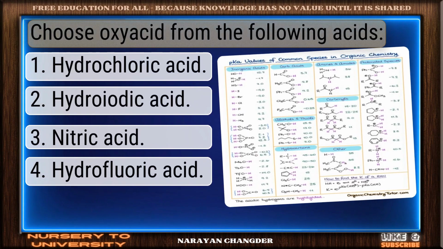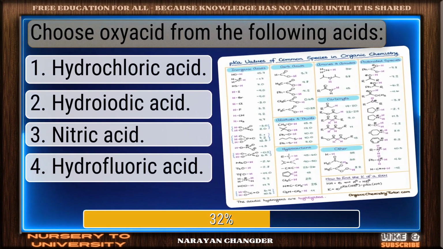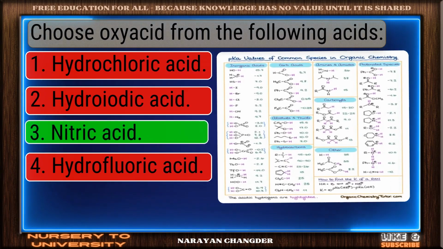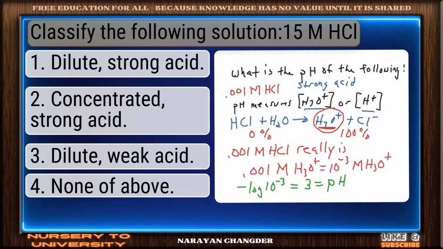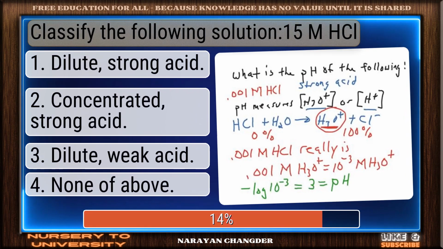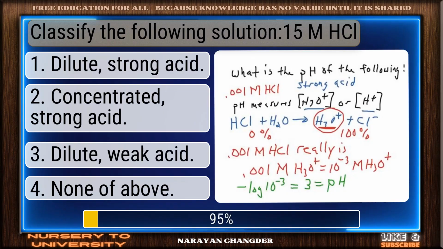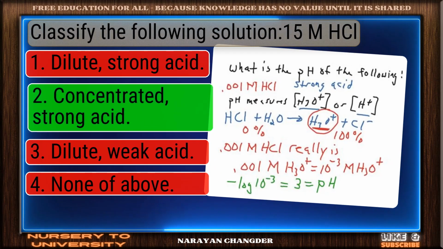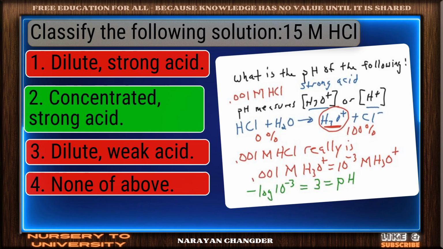Choose oxyacid from the following acids. Solid response. Nitric acid is a valid choice. Classify the following solution. 15 ml. Correct response. Concentrated, strong acid is the most accurate answer.